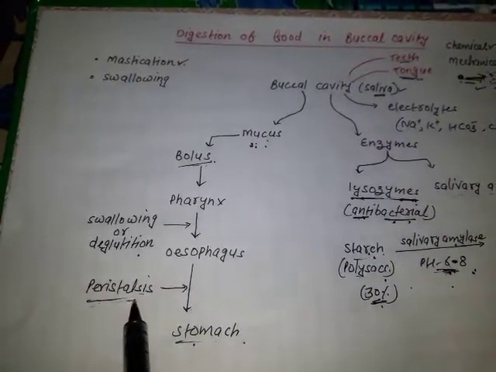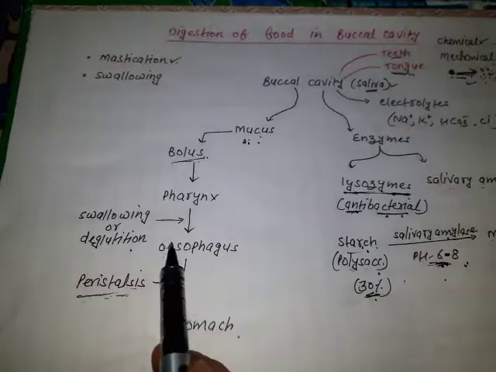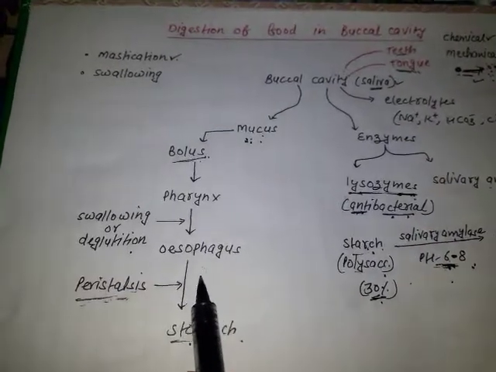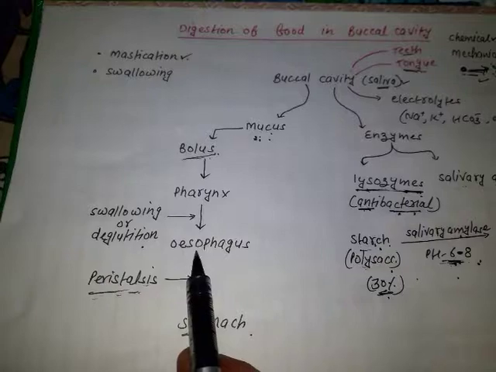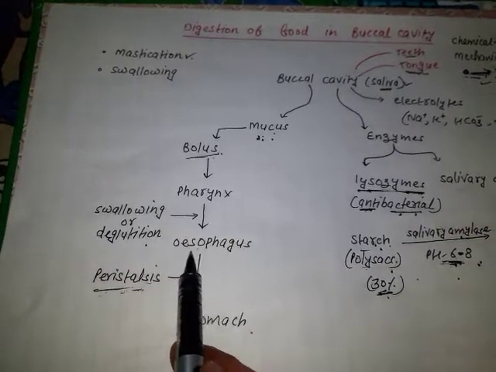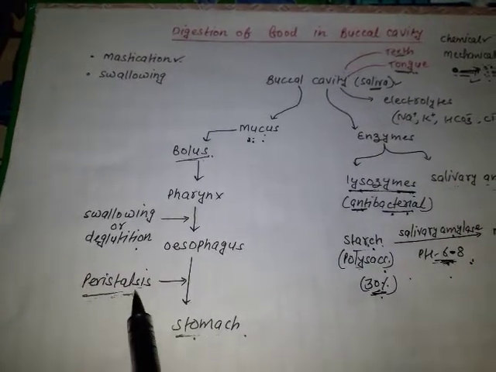Peristalsis movement takes place in the esophagus. We know that the walls of the esophagus are highly muscular, and various muscular contractions will take place over here. These muscular contractions are called peristalsis.